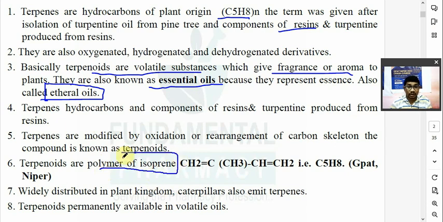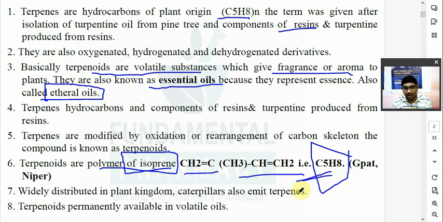क्वेश्चन इसके ऊपर एक बार आ चुका है. What is the formula for isoprene? और C5H8 is known as, अभी recently GPAT में आया था C5H8. देखो यहाँ पे जैसे मैंने बोला CH2 double bond C, CH3 CH CH2, ये क्या है formula? C5H8. This formula C5H8 of the plant origin, hydrocarbon of plant origin, is known as isoprene. क्या बोलते हैं इसको?